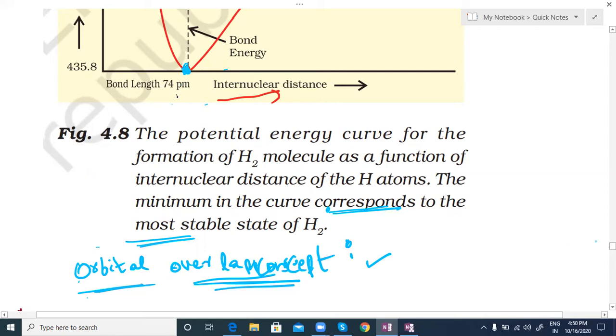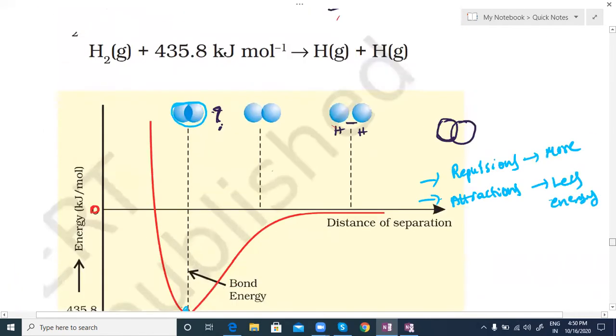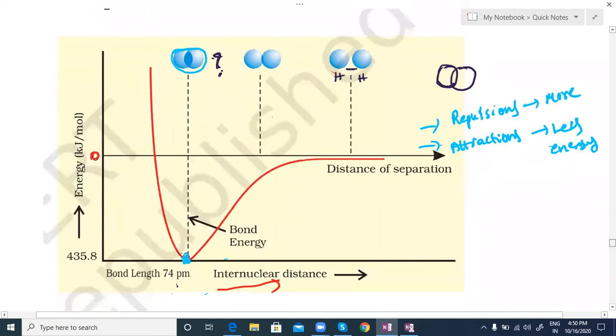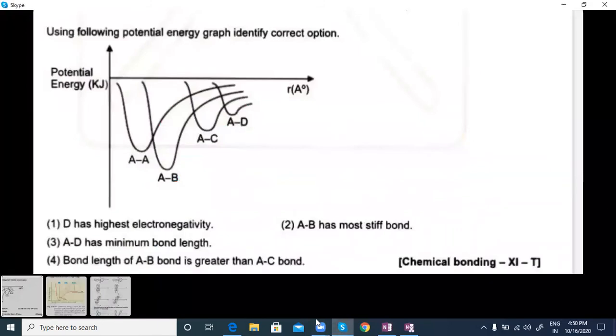Based on this type of energy profile diagram, we have one question from JEE 2020. We'll see that this is the question. Which one has minimum energy, that is the more stable bond or strong bond? Out of this diagram, by looking, you can say directly AB bond is a strong bond. And AD bond is the weak bond, because that has more bond length, distance, as well as a little bit more energy, while the least energy here is the AB bond. By looking at this, you can say the answer directly.